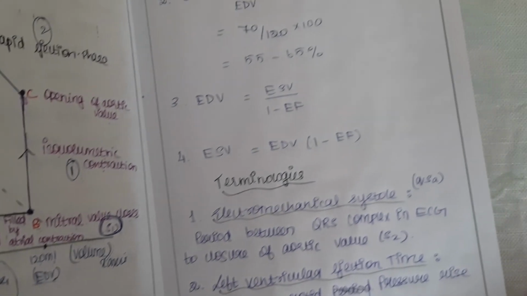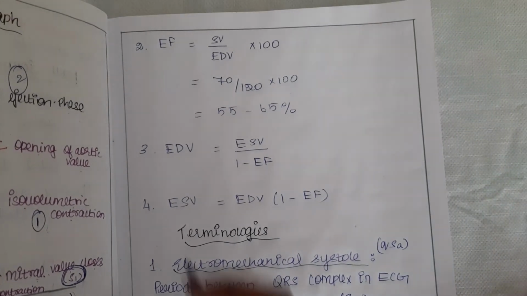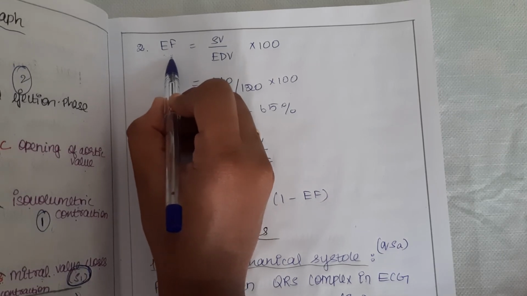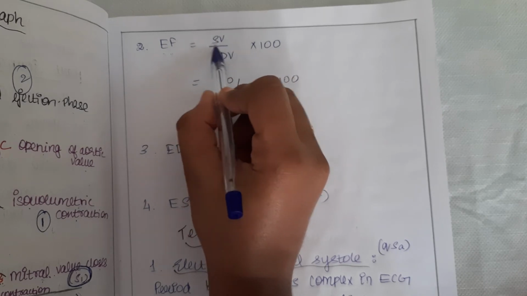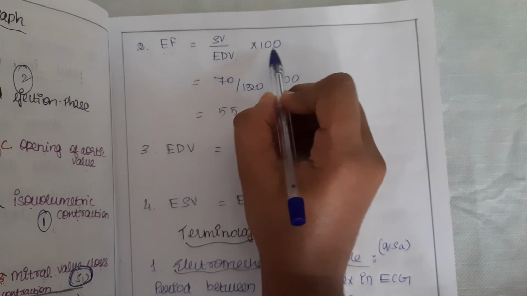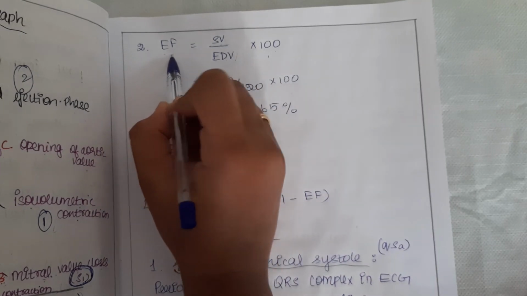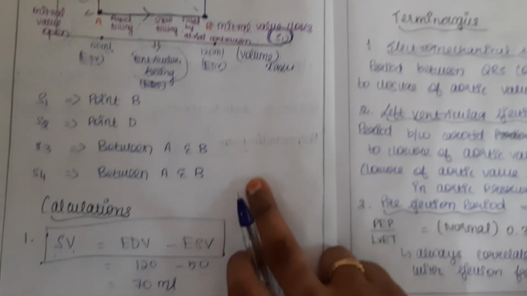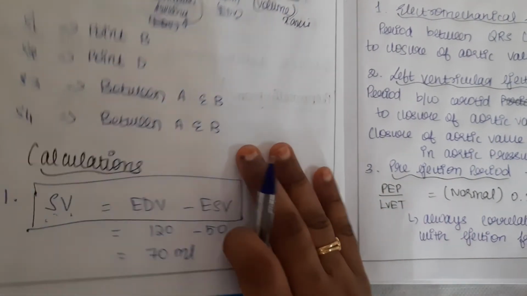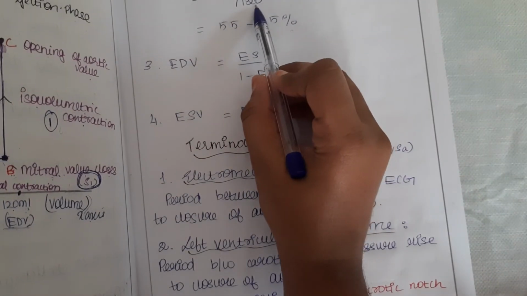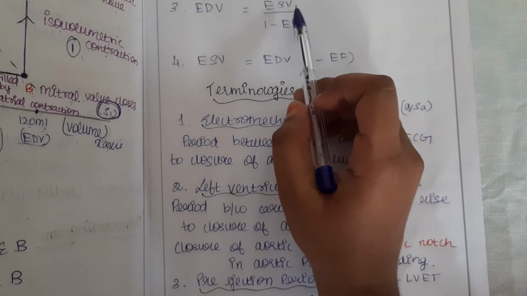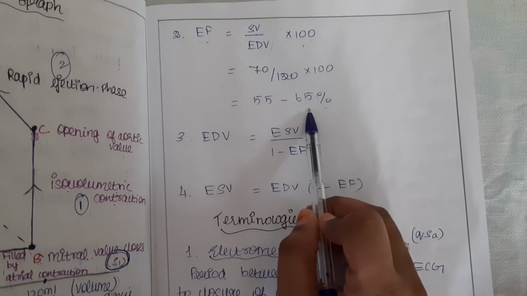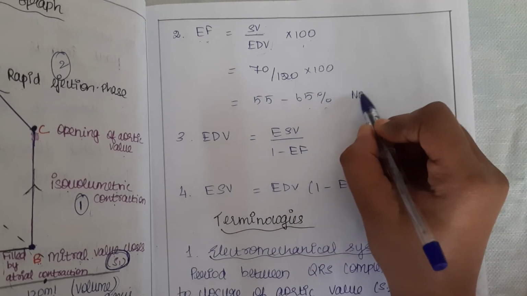Then comes the ejection fraction, EF, in the sense ejection fraction. How to calculate ejection fraction? Ejection fraction can be calculated by stroke volume by end diastolic volume into 100. Why 100? Because it is a fraction. We are going to get the percentage. So stroke volume what we have found now is 70 ml, and then end diastolic volume from the graph is 120 ml, into 100. So on average you will get 55 to 65 percent. These are all normal values.